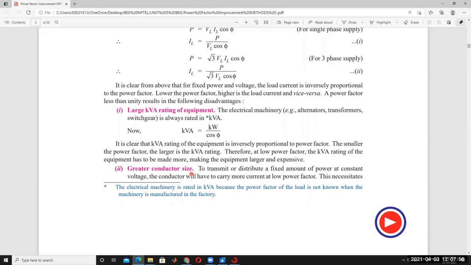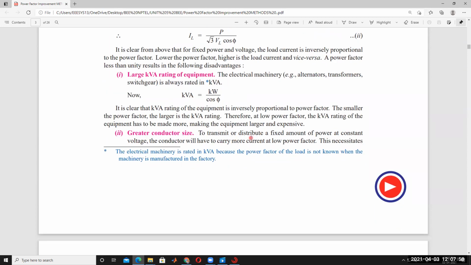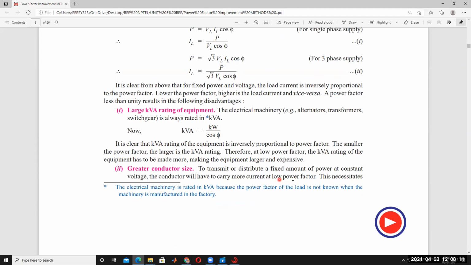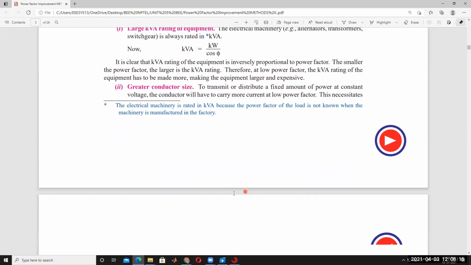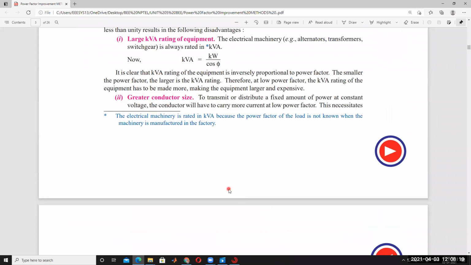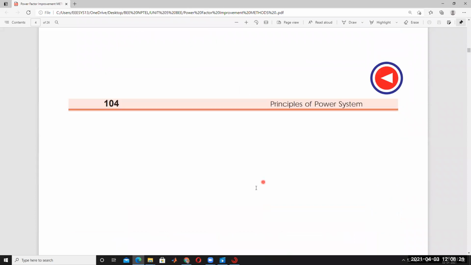And greater conductor size, I already explained. To transmit or distribute a fixed amount of power at constant voltage, the conductor will have to carry more current at low power factor. To carry the more current at low power factor, this necessitates large conductors. The size of the conductor increases under low power factor conditions.